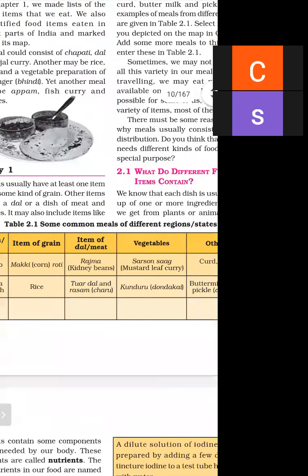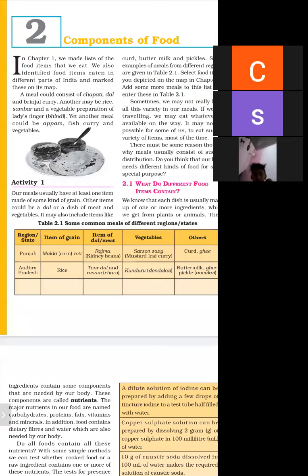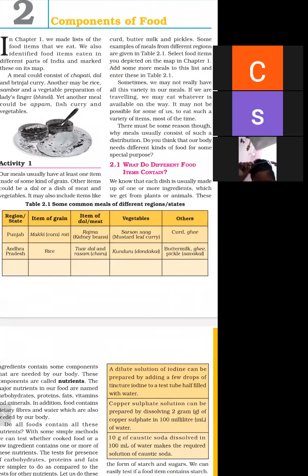See table 2.1. In Punjab, the grain is makki roti, the vegetable is sarson saag, and other items can be rajma, curd and ghee.